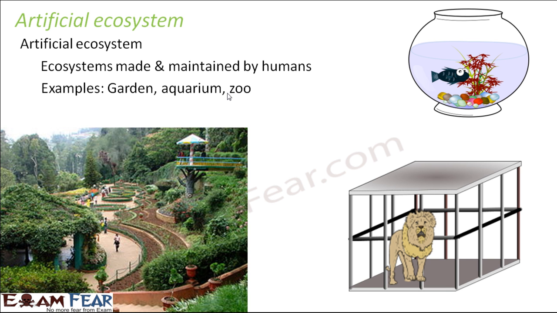That garden is also an ecosystem because the different plants, the small insects, and the birds present there are the living components of that ecosystem. And the non-living components would be the water, soil, and air. So these are examples of ecosystems which are created and then maintained by human beings. So this is what artificial and natural ecosystem are.